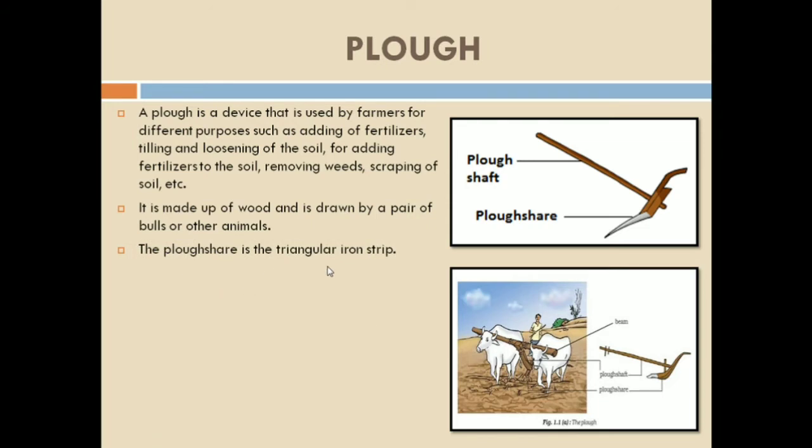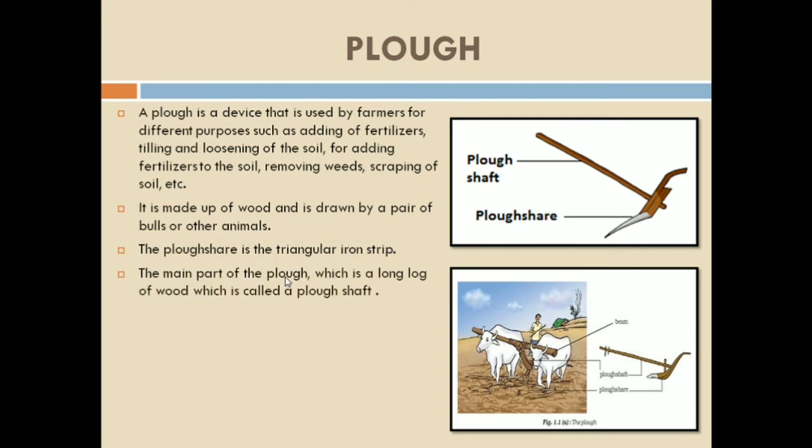The plowshare is a triangular iron strip. So this is a part of the plow. You can easily observe in the picture that this is the triangular iron strip. You can see that it is made up of iron and it is known as the plowshare.